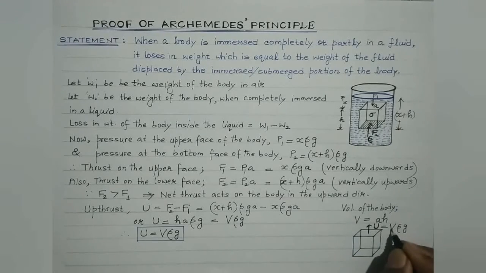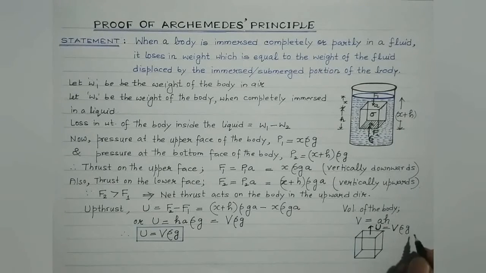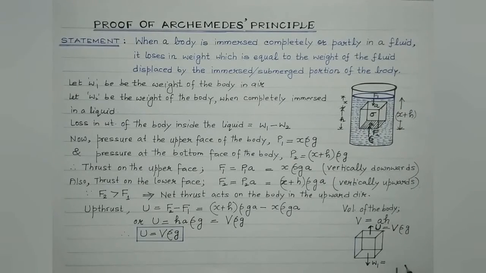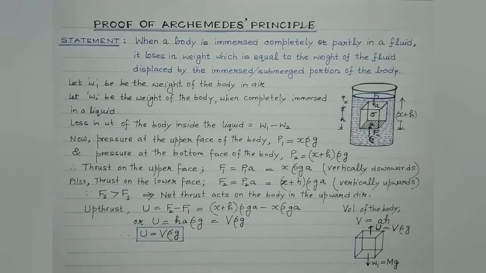V is the volume of the body, rho is the density of the liquid in which this body is immersed, g is the acceleration due to gravity. And the second force acting in the vertically downward direction is the weight of the body, considered to be W1, the weight of the body in air or vacuum. It is given by the mass of the body multiplied by acceleration due to gravity.